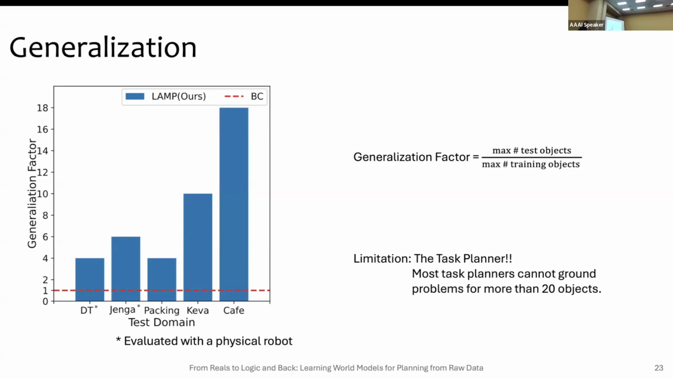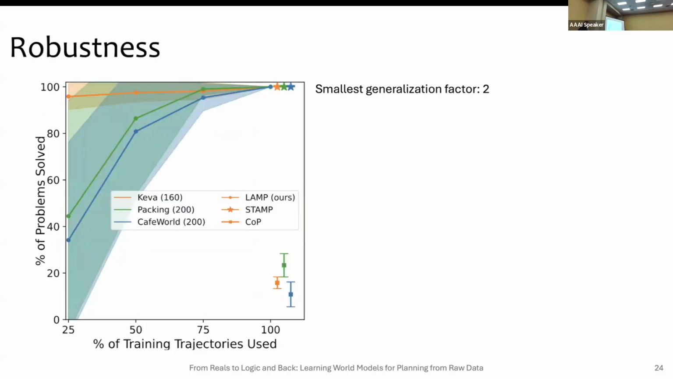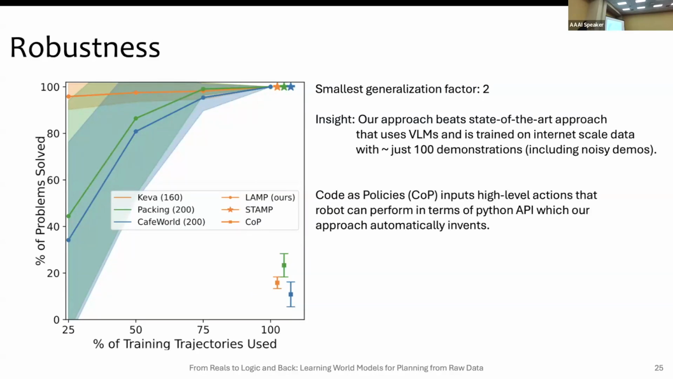Each bar here shows the fraction of the maximum number of test objects to the maximum number of training objects. And we can see that while the current behavior cloning approaches stay at 1, we were able to scale up to 18. Also, the limitation here was that the task planner failed at 20 objects, and we couldn't go beyond 20 objects. Here is how much training data we used, and you can see that we used less than 100 trajectories to learn almost as good a model as an oracle.